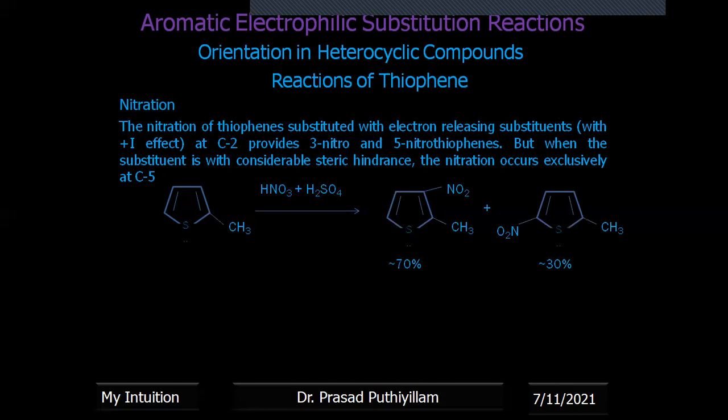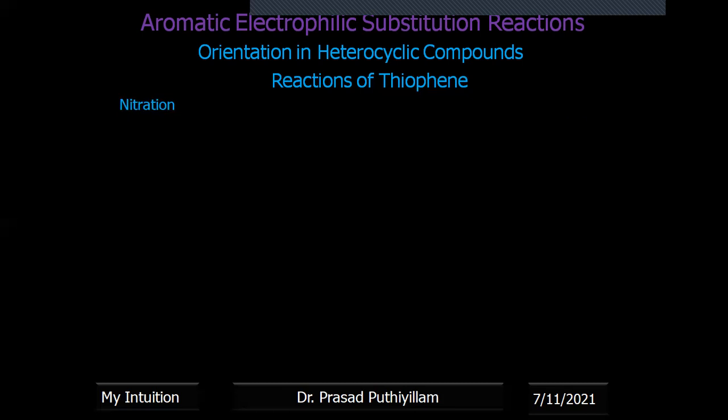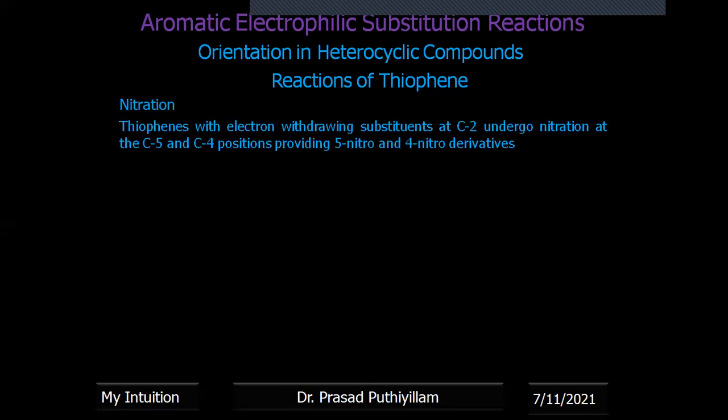But when the substituent has considerable steric hindrance, like a tertiary butyl group attached there, nitration occurs preferably at position 5. The alpha effect is also there.